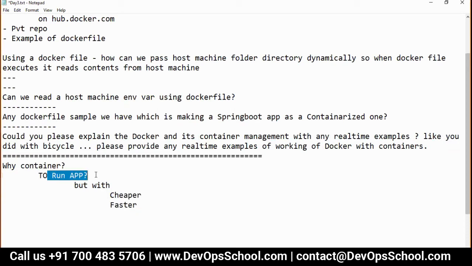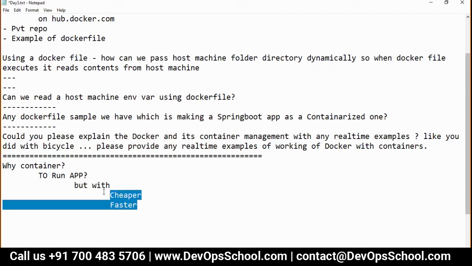When I say any application, I mean any tools, any software. You want to run it faster. Within a second, you want uptime. No download, no configuration, no installation, no this, no that. Only one command: docker run image name. That's all. Earlier, where were you running this application? In physical machines, in virtual machines. So you wanted to run. That's your run. That's a real-time example.